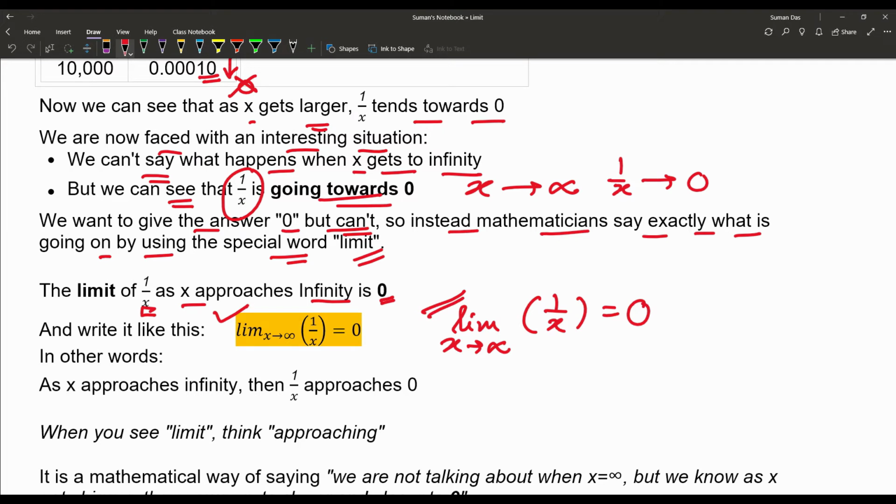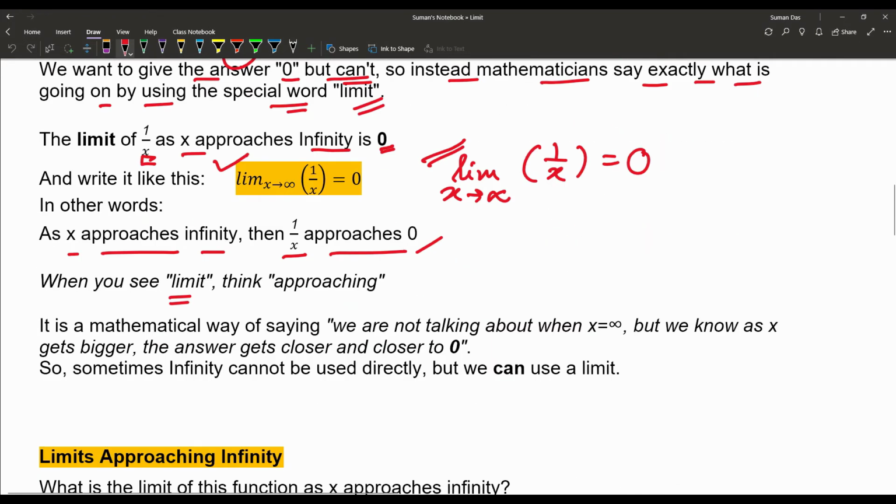That is another conception of limit: how limit can find the limiting value of any function. In other words, as x approaches infinity, 1 by x approaches 0. When you see limit, think approaching. Limit means approaching.